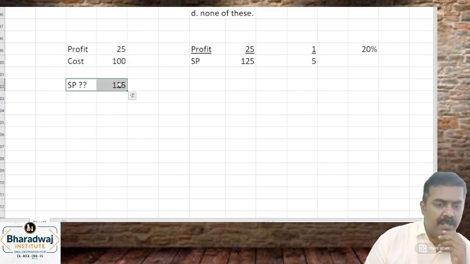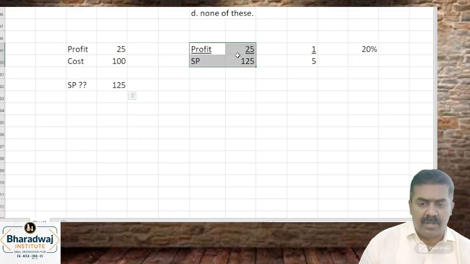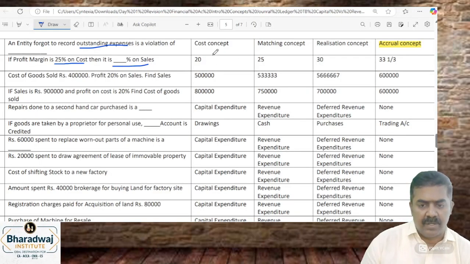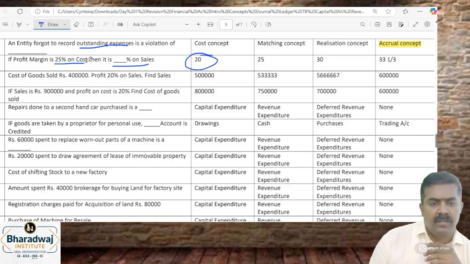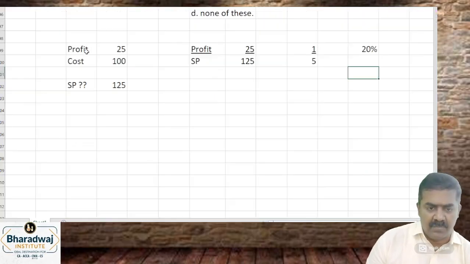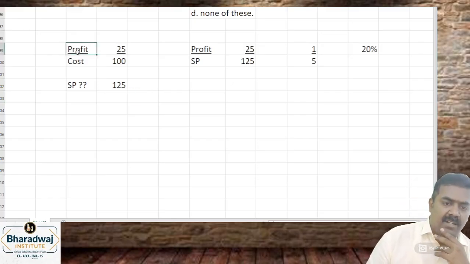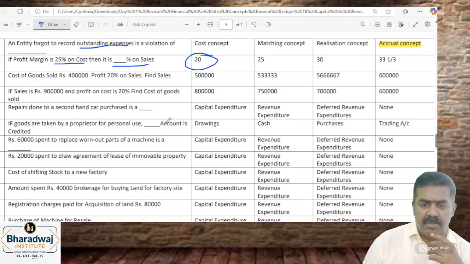I repeat: profit is 25 rupees, and if cost is 100 rupees, the selling price must be 125. So 25 by 125 is 1/5, which is 20%. The answer is 20%. Understood? 25% means, mathematically, percentages are expressed over 100. 25 by 100 on cost, cost plus profit is the selling price. We say 1/4 on cost, 1/5 on sales, it is the same concept.